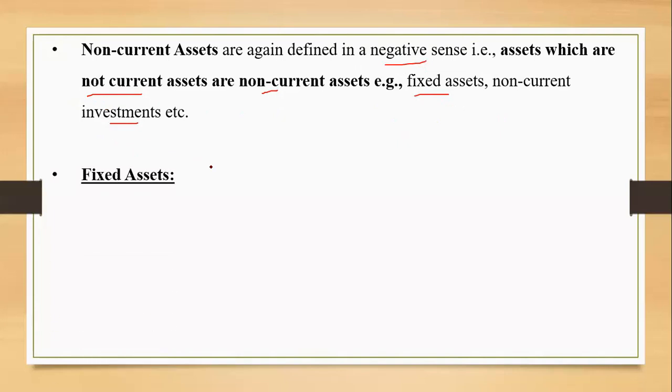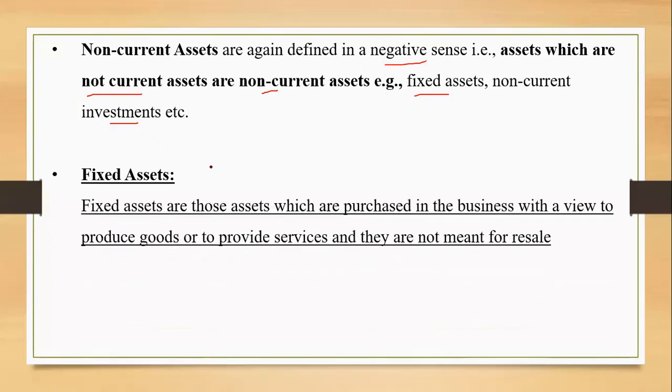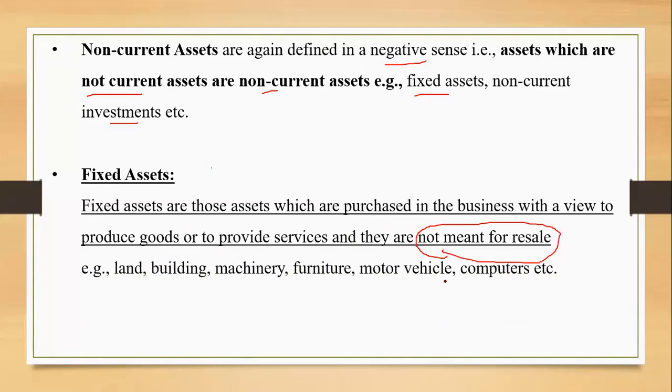Fixed assets में क्या क्या आएगा? These are the assets which are purchased by the business entity to use in the firm, in the business, and which are there for a longer period of time. They are basically not meant for resale. अगर मैंने machinery purchase किया है, तो I'm going to use that for the manufacturing process, right? I'm not going to sell out that particular machinery, correct? So that's a point for the fixed assets. And examples of fixed assets can be given as land, building, machinery, furniture, motor vehicle, computers, etc.